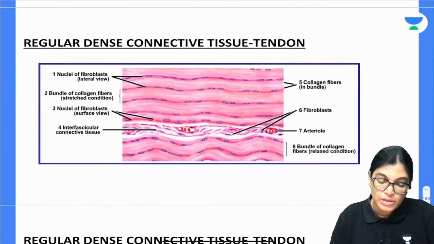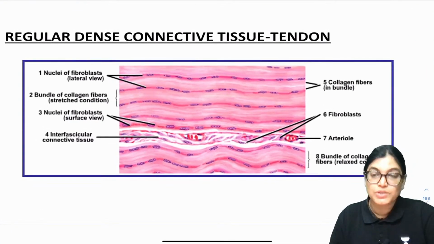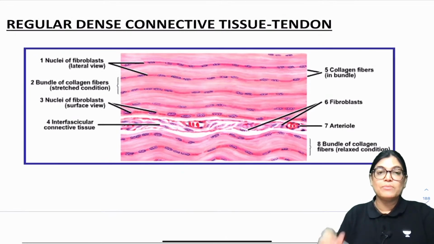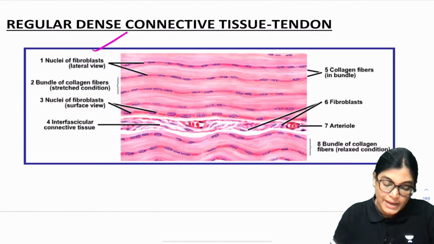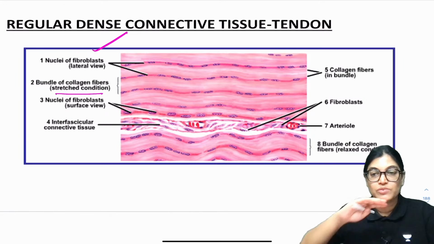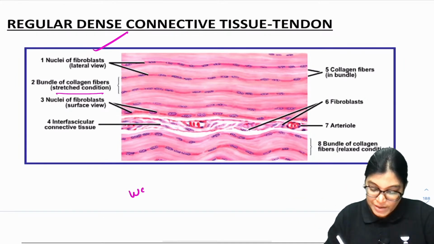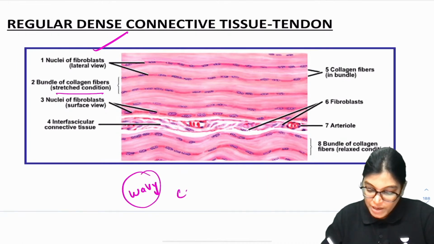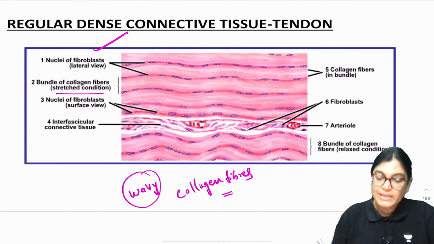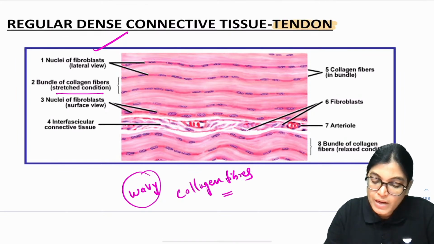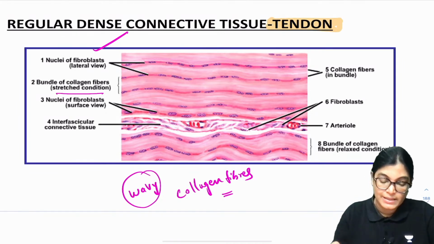Now let me show you the regular dense connective tissue image. Here you can appreciate the regular dense connective tissue. You can clearly see the fibroblast nuclei and bundles of collagen fibers with a wavy appearance. The whole slide shows a wavy appearance of collagen fibers, nicely arranged in a very regular pattern. Tendon is an example of regular dense connective tissue.